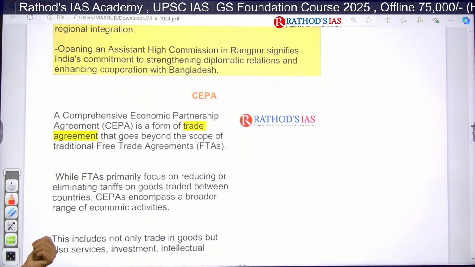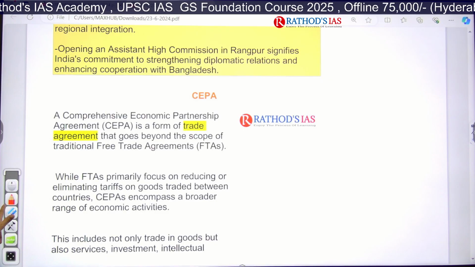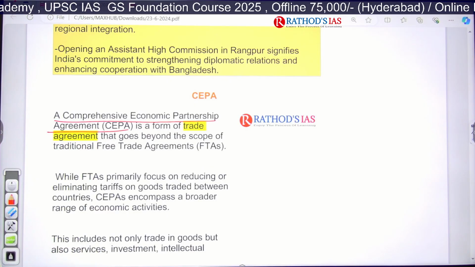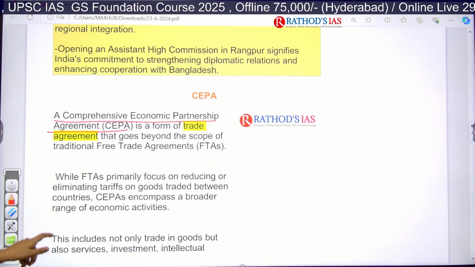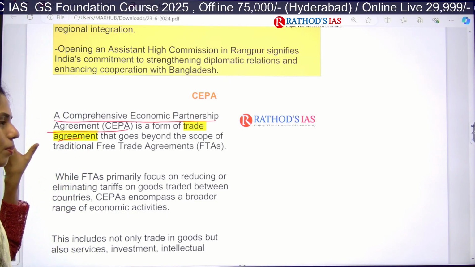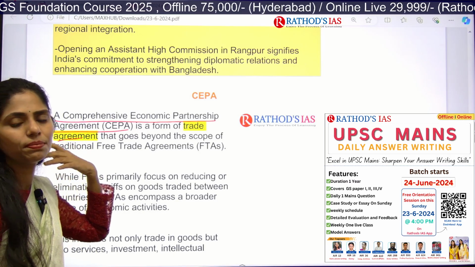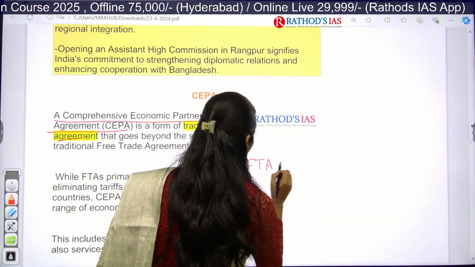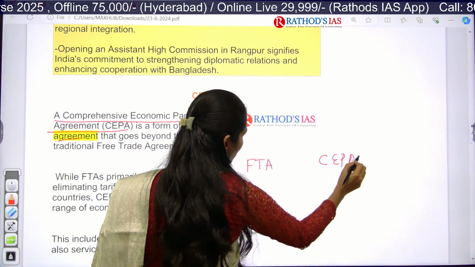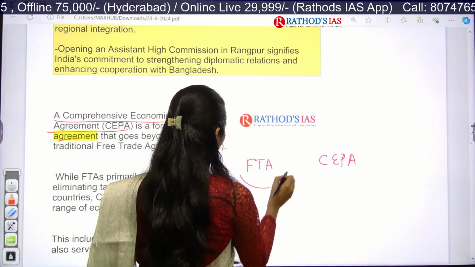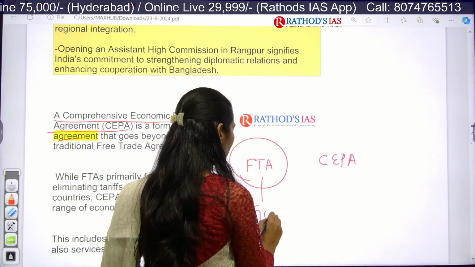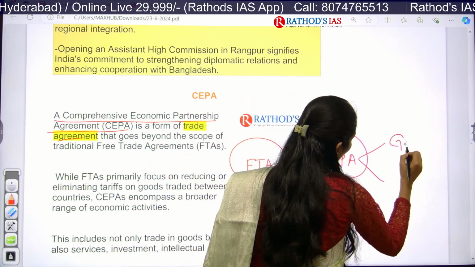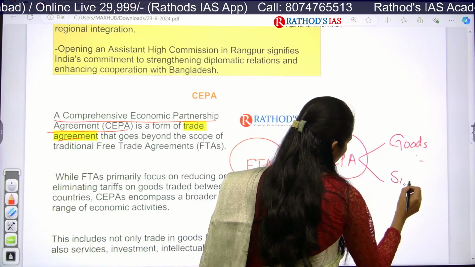And now let us focus on what this CEPA is. It is nothing but the Comprehensive Economic Partnership Agreement. This is an agreement in the form of a trade agreement. But this trade agreement is beyond a free trade agreement. So we have free trade agreements and we have CEPA. What is the difference that you have to know? In a free trade agreement, we will have deals only regarding goods. But in CEPA, we can include goods as well as services.